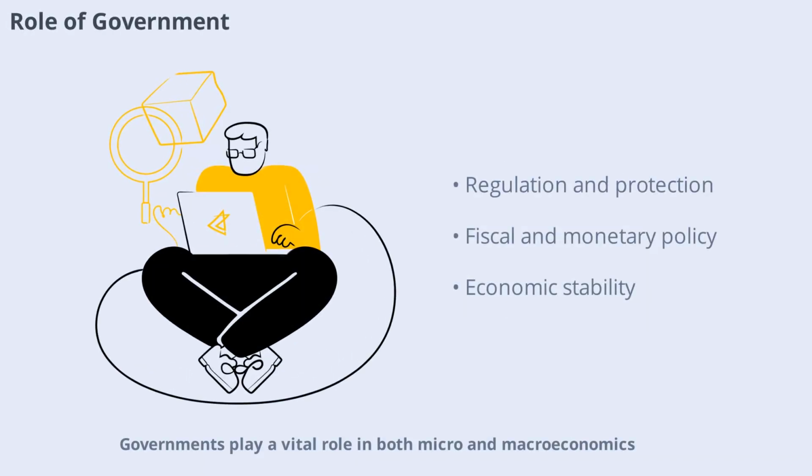Governments play a vital role in both micro and macroeconomics. At the micro level, they regulate businesses, protect consumers, and enforce contracts. At the macro level, they manage fiscal and monetary policies to stabilize the economy, control inflation, and reduce unemployment. The interaction between government actions and economic agents is crucial for a healthy economy.